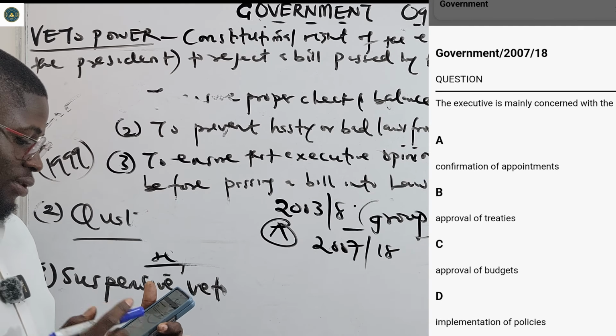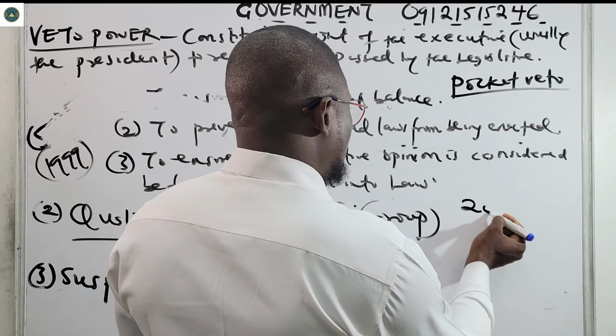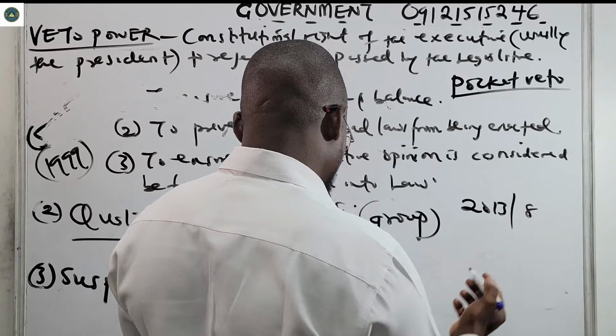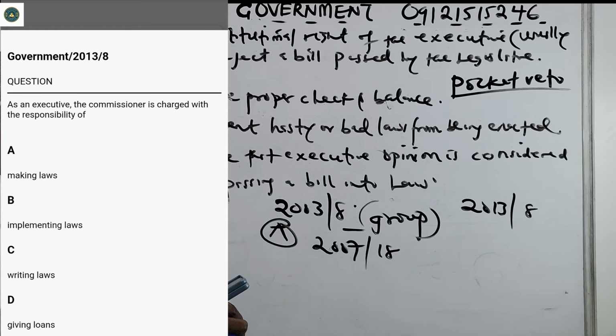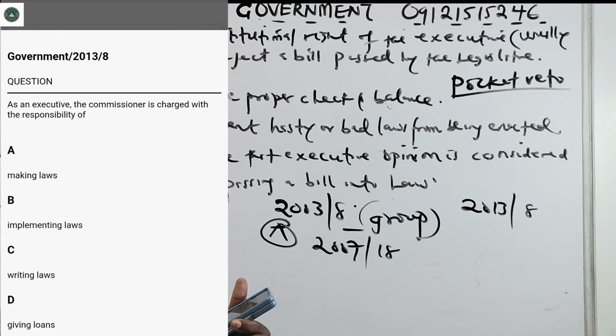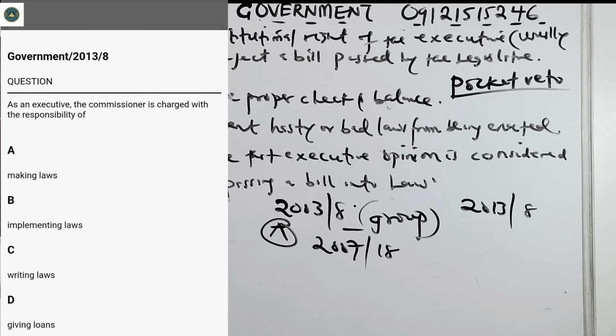So the correct answer is option D. 2013, number 8 says as an executive, the commissioner is charged with the responsibility of A, making laws, B, implementing laws, C, writing laws, D, giving loans. Correct answer is option B, because the executive implements the laws that have been passed by the legislature.